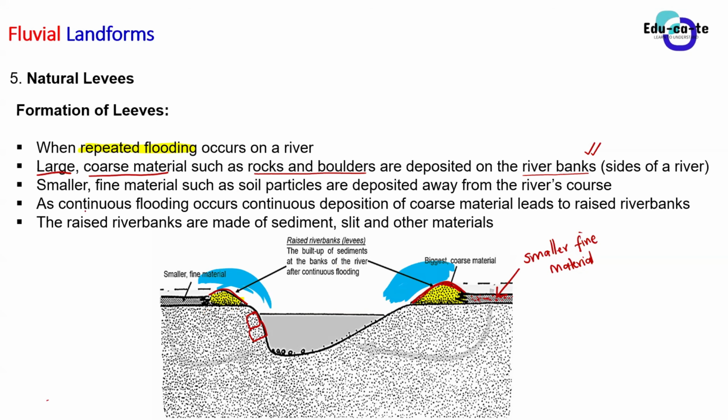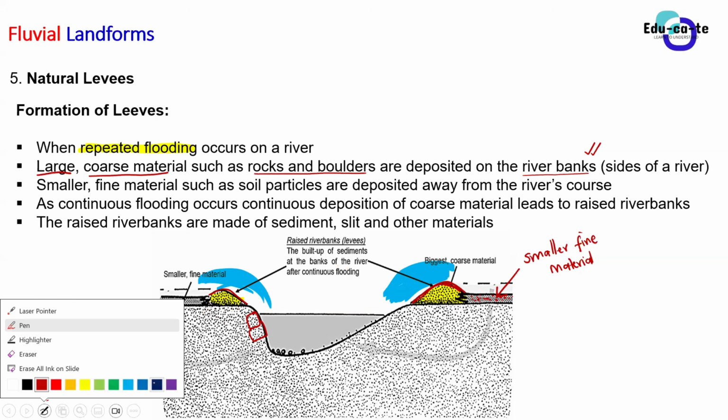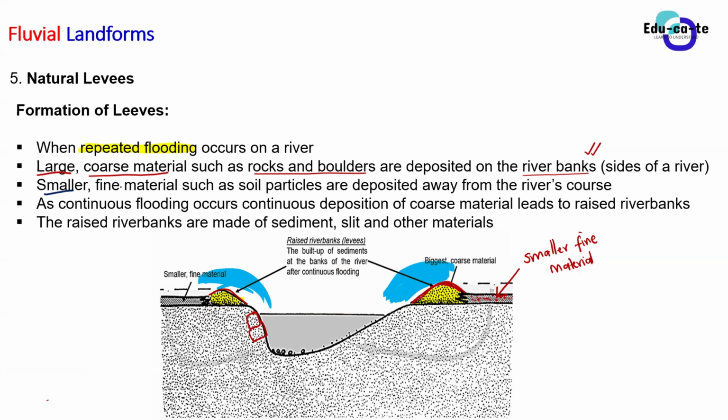And then the smaller and finer material. The smaller material, such as smaller rocks, smaller stones and soil particles, are not so heavy. So when the river is flooding, it will just throw them far away from the river because they're not so heavy to carry. The soil is just easy to flood.